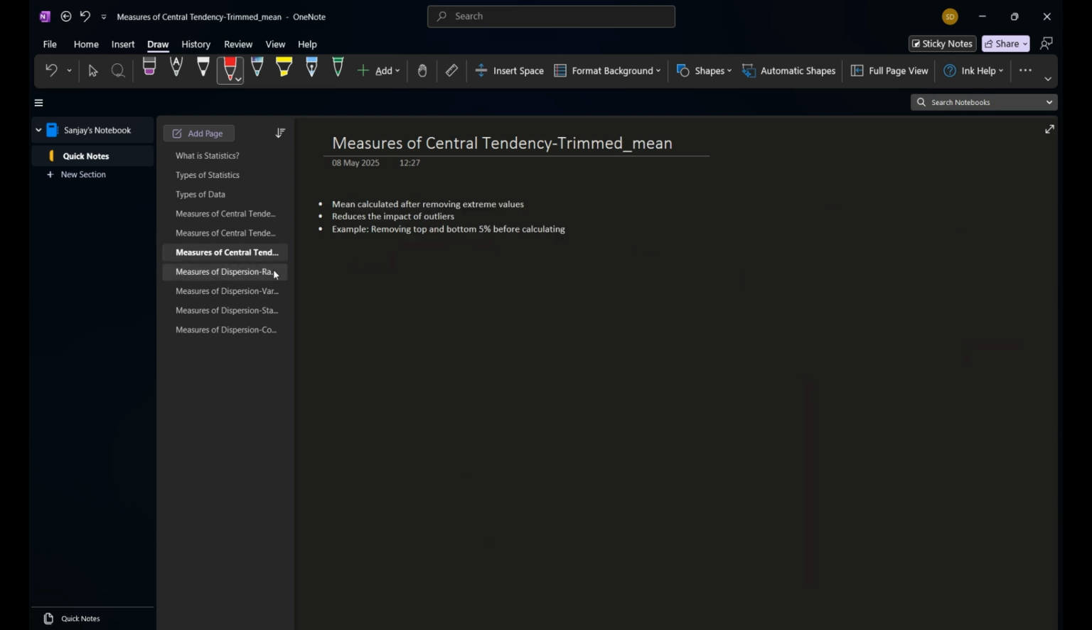Next comes the trimmed mean. This is very effective for data sets where we have extreme outliers on both sides. Like if you have a data set with many data points only from 1 to 100, but we have some extreme values like minus 200, 200, 300. Here also we have extreme values like minus 2, minus 4 and so on.